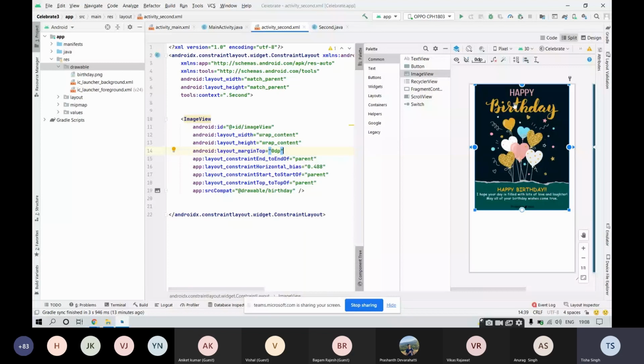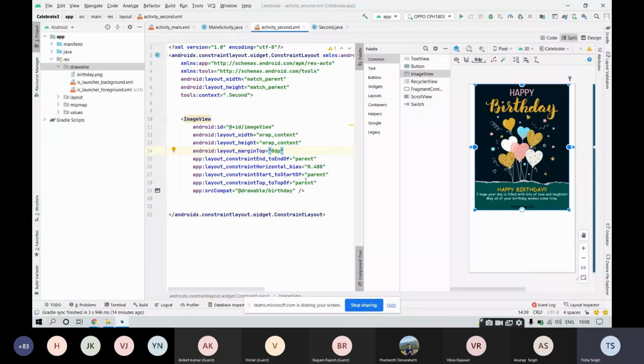So it will be overlapping with the parent. We have provided margin left with zero, so it will be overlapping with the constraint. We have provided margin right with zero, so it would be overlapping with the constraint again. Fine. So we have written this piece of code in order to make it overlap the boundaries of the parent, right?